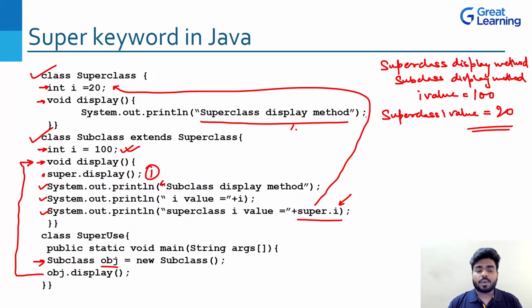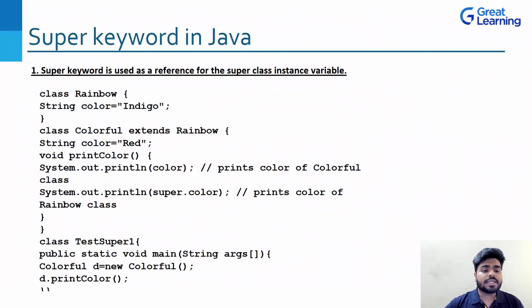Now let's see one by one the ways we can use the super keyword. The super keyword is used as a reference for the superclass instance variable. So you can see here we have a class Rainbow. We have a string color, indigo. We have another class, Colorful, that is inheriting the properties of Rainbow. It still has the color red, its own feature. And then we have the printColor method, inside which it is printing something. We will see that later, because right now we have to directly go to the heart of the program, which is the main method. Creating an object of Colorful, that is d.printColor.